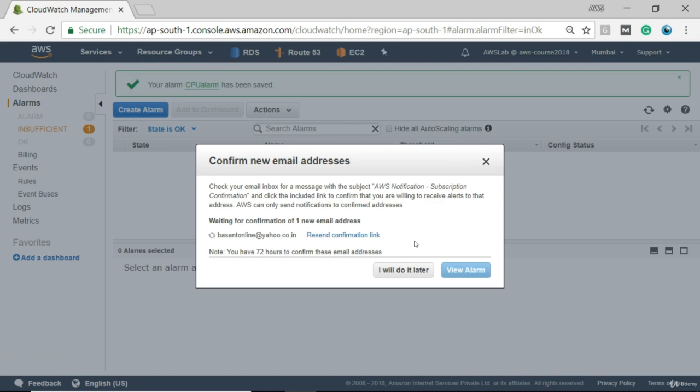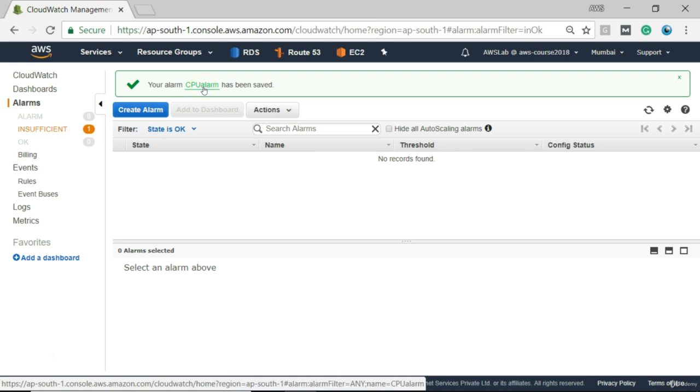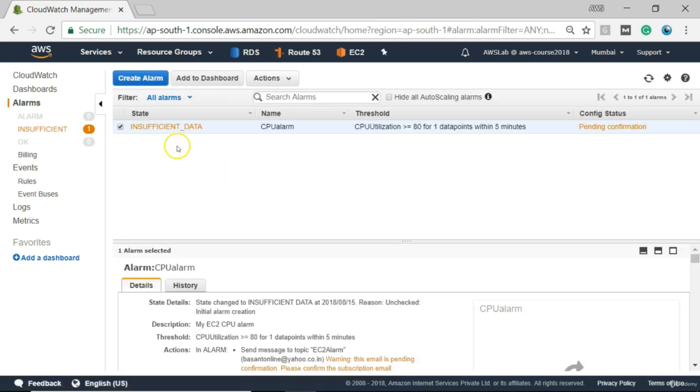So here also we need to confirm this new email address, and once we confirm, we are ready to receive alerts. Okay, so for the timing I will just do it later, but you have to go and get the confirmation of your alarm. Okay, your alarm CPU alarm has been saved. Let us check. Okay, so here's the name, CPU alarm, threshold is CPU utilization greater than 80.